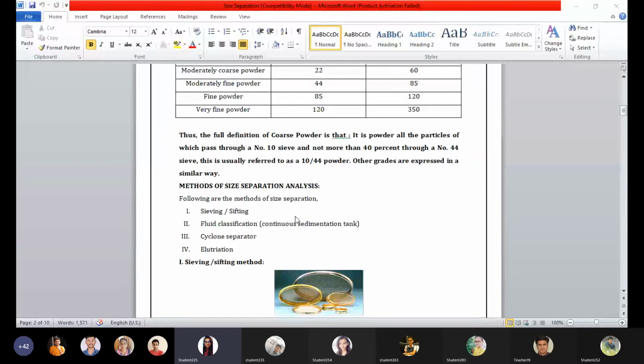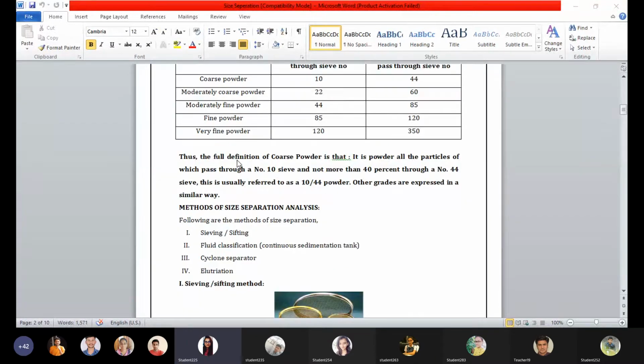Now the conclusion about this: the definition of the coarse powder, for example, is that it is the powder of which all particles pass through a number 10 sieve and not more than 40% through a number 44 sieve. This is usually referred to as 10 by 44 powder. Other grades are expressed in a similar way. So I have elaborated each and every powder definition, to which you can also add the nominal aperture size in this format.